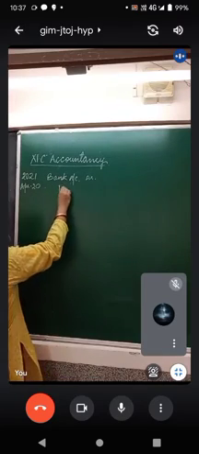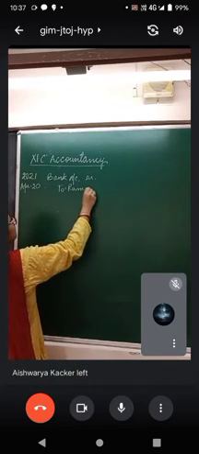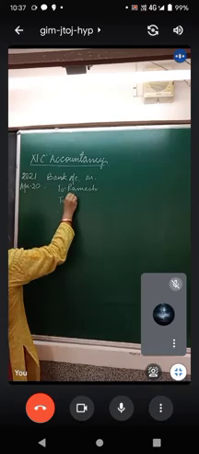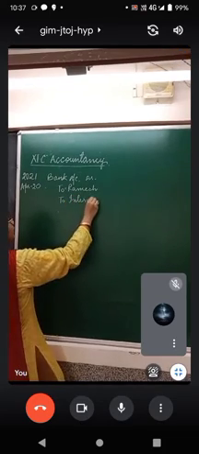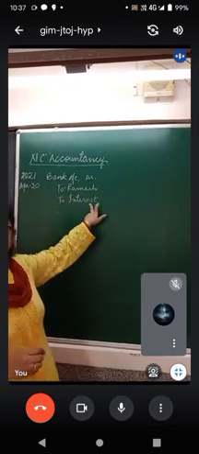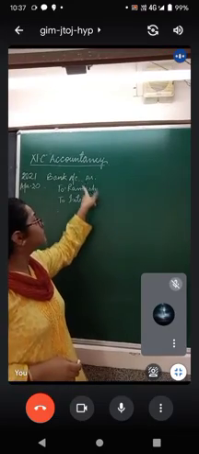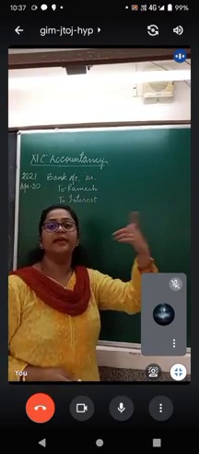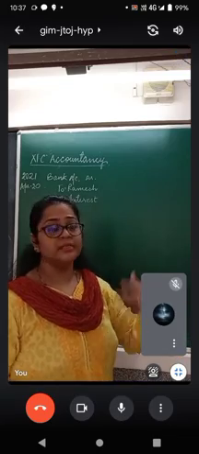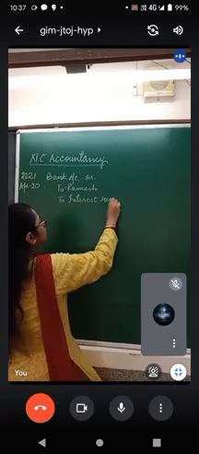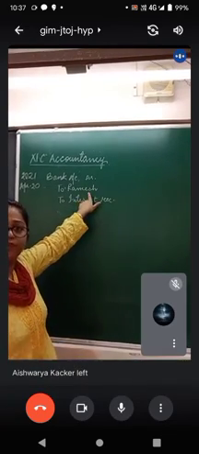Bank account will be debited. And to whom? To Ramesh, of course, and also to interest. Now when it is interest on the credit side, it means it is interest received. Had it been interest on the debit side, it would have been interest paid. And this is interest received, received from Ramesh.